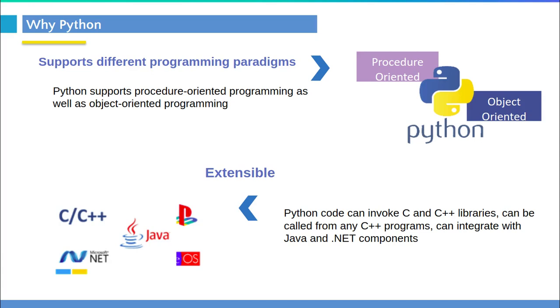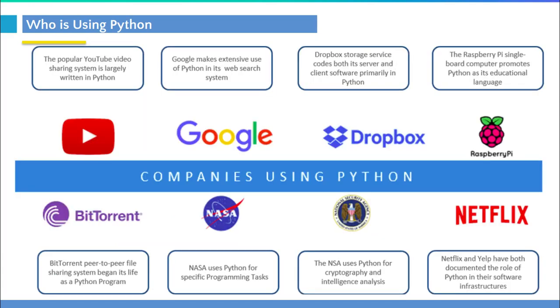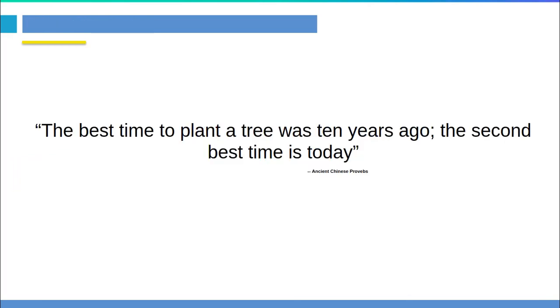It can be used in robotics, in machine learning, in biometrics or natural language processing, or if you are working on web development applications, you can go and use something called Django. It's a web development framework we can use for end-to-end web development.